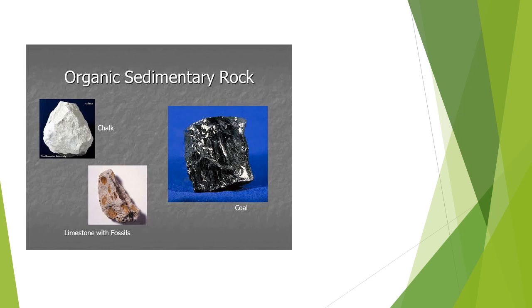Organic sediments are derived by the accumulation of remains of organisms such as the shells of marine organisms. The best examples are limestone and chalk. Then, children, coal. Coal is derived from organic sediments consisting primarily of the remains of plants. Because of the pressure of the overlying sediments, they get converted into hard coal beds. So coal is actually very rich in carbon.